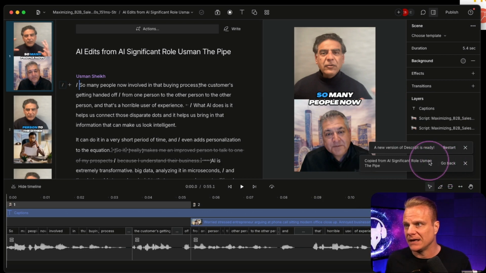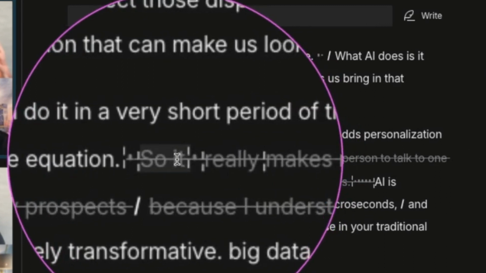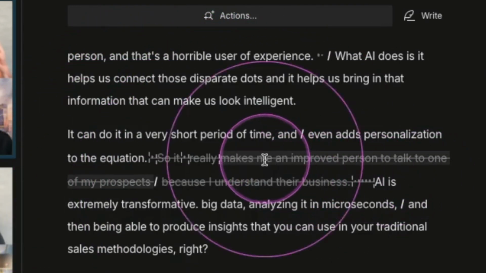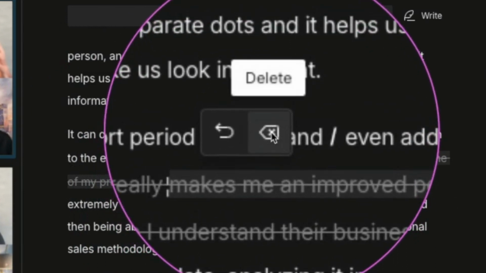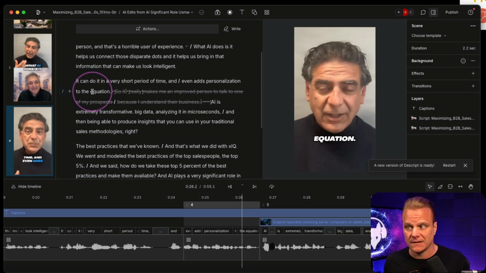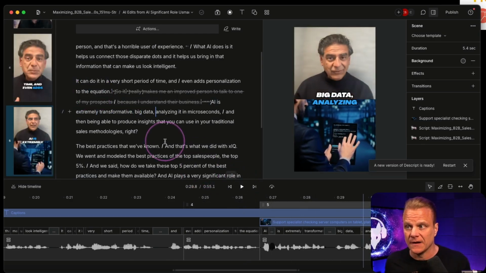You can see right here is where it made that particular edit. So right here, you can see when I hovered over it, this right here means I can delete it right out of the transcript, and now it skips it. So if I were to hit play here, it's going to go straight from equation to AI. Equation. AI is extremely transformative. So it went straight to it like that. So it jumped that anyway.